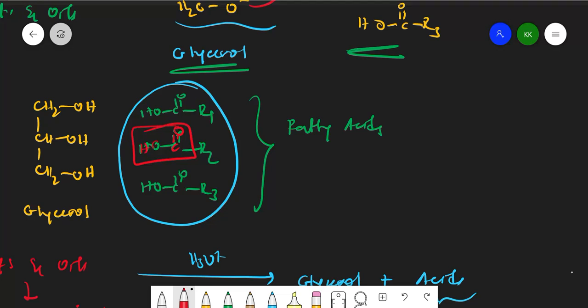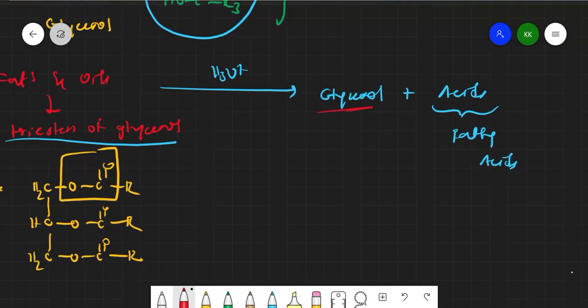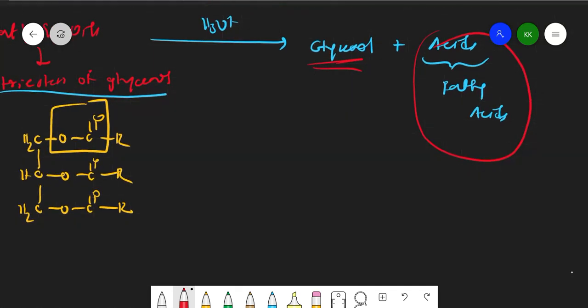So acid group is there. So we call them fatty acids, right? So this is how we will get glycerol and fatty acids. So about fatty acids, let us see a few more things. These fatty acids are long chain hydrocarbons containing a COOH group, right?